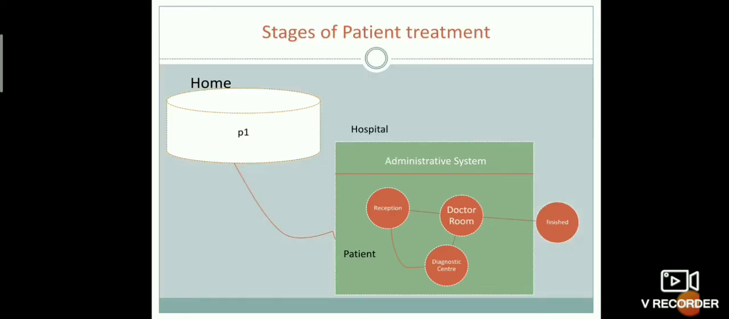Stages of patient treatment. Here I am taking an example. Initially, a person P1 is at home. He goes to the hospital when he is sick. Now we can call him a patient. Once he enters the hospital premises, he goes to a room called reception. There the patient can wait for the doctor because the doctor is busy giving treatment to some other patient.